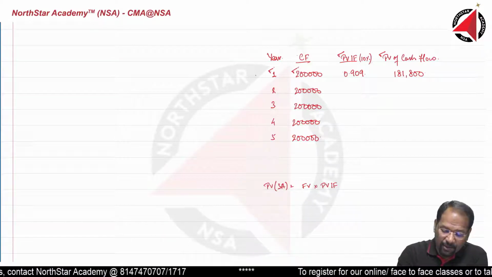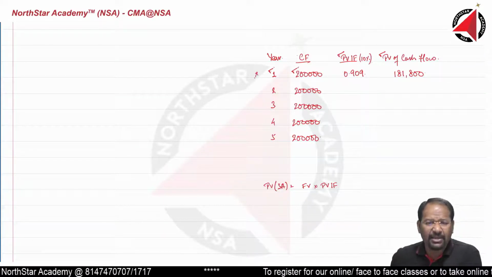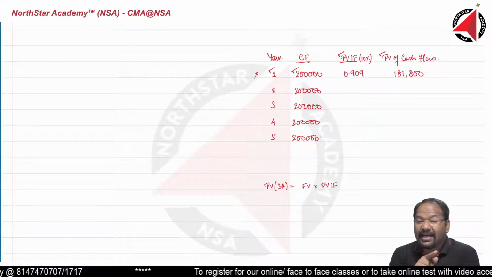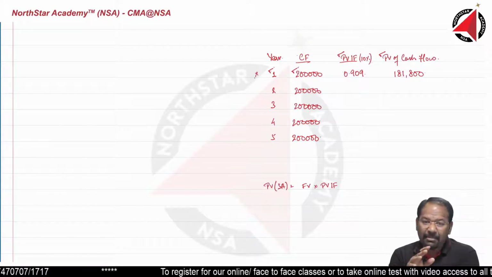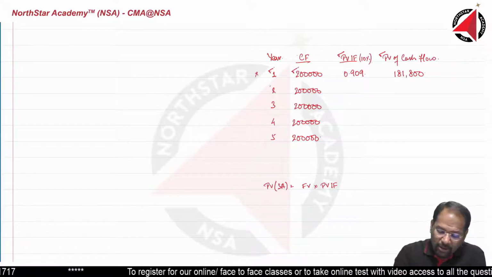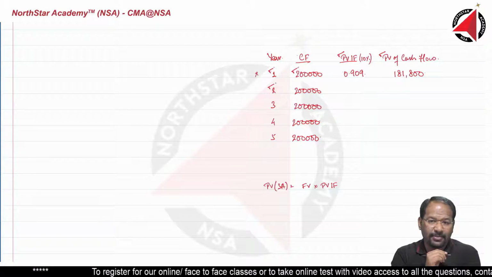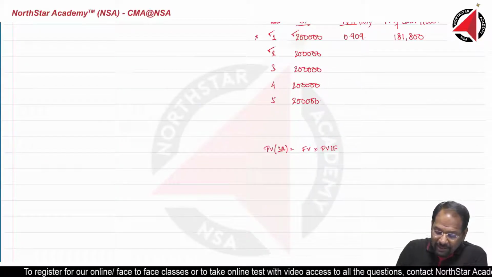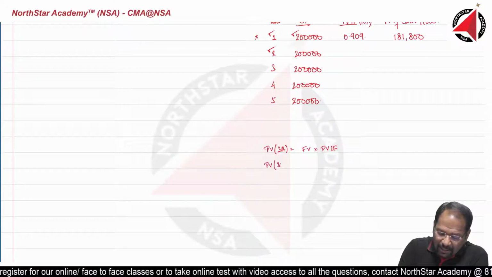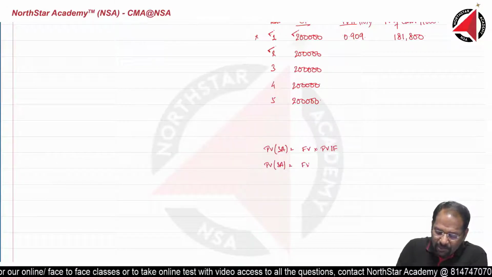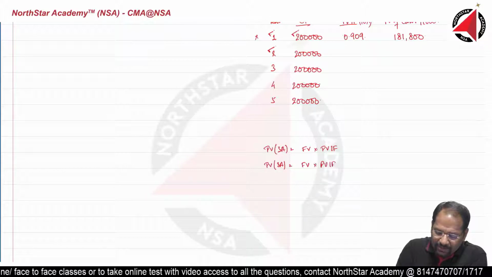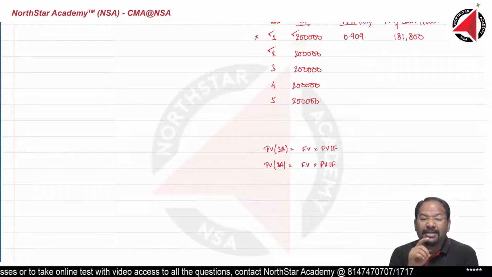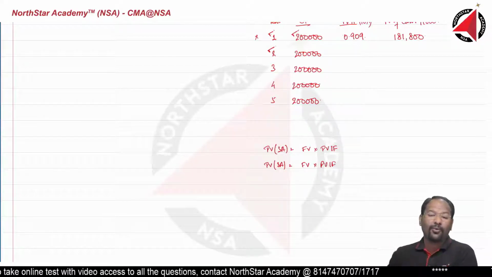Now, next, you have invested 500,000. Forget the year 1 now. Forget this. You have invested 500,000. Suppose you are going to get one return. When? At the end of year 2. Remember, at the end of year 2, you are going to get this. So how do you calculate this? How will you calculate this present value? So in that case, present value of a single amount will be future value into present value interest factor. Agreed? But this money is coming when? This money is coming after the gap of 1 year.